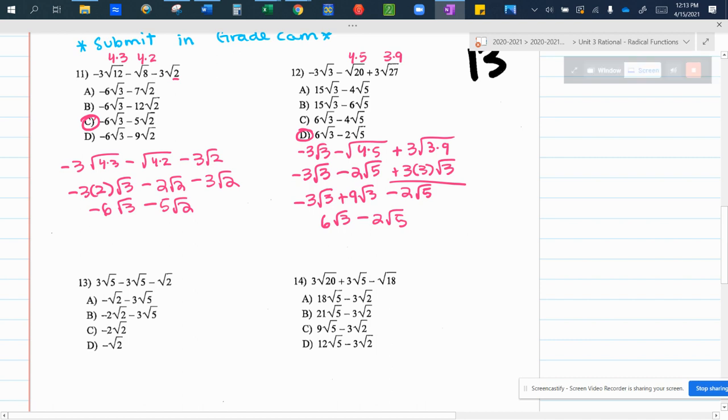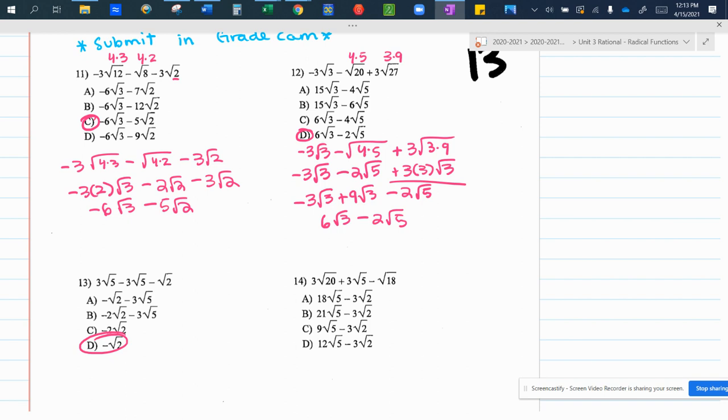So I'm going to do 13 and 14 on the board. I want you guys to do them on your board. My whiteboard is frozen, so you can't see what I'm doing. So while I'm working, you should be working. Oh, 13 is easy. What's the answer to number 13? D. That one is easy. There are no roots to simplify. 3 minus 3 is 0. That's it.